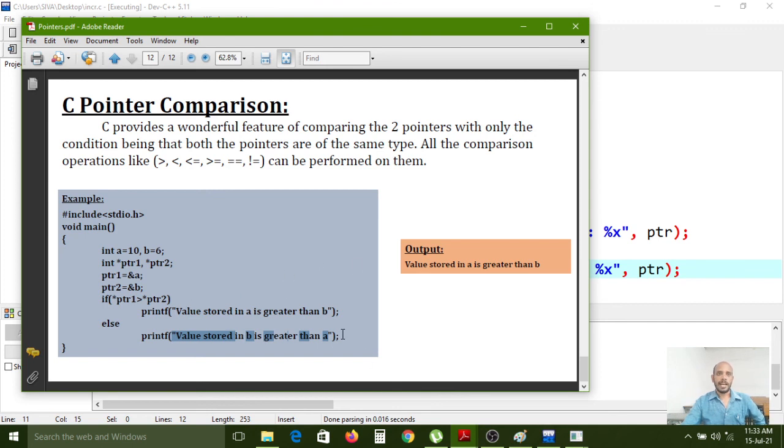If it is a normal variable, it can perform operations with some other variable only. But here this is a pointer variable, and a pointer variable can perform different arithmetic operations with some other pointer.